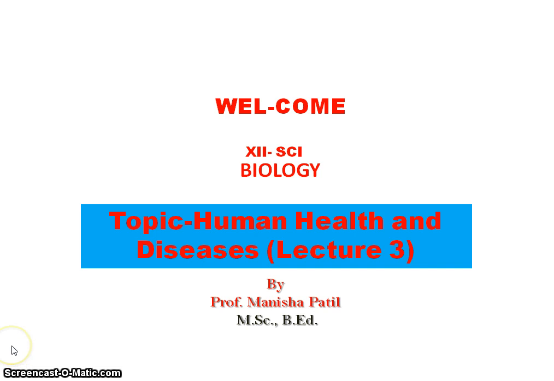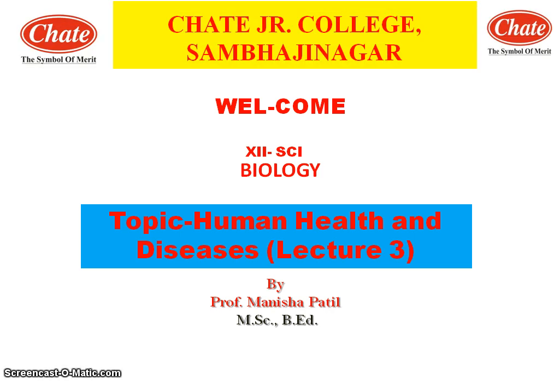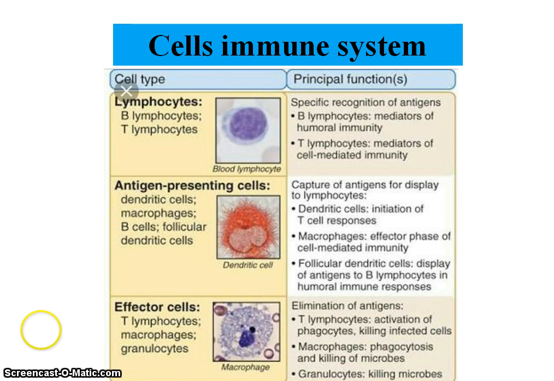In the first lecture we have studied about health, disease and immunity. In the second lecture we have studied the types of immunity, that is, details of the innate immunity and the details of the acquired immunity. Now this is the third lecture. In this we are going to study about the cells involved in the acquired immunity. So first, there are three types of cells involved in the immunity.